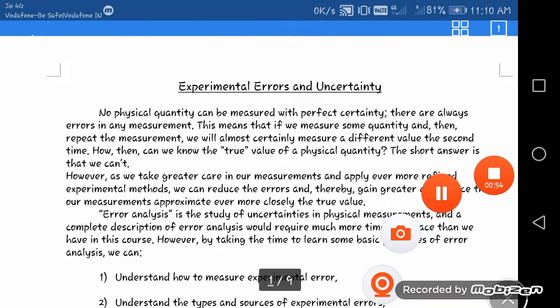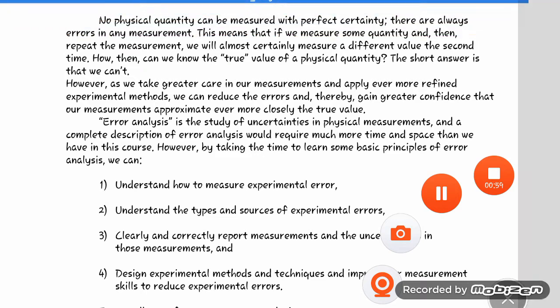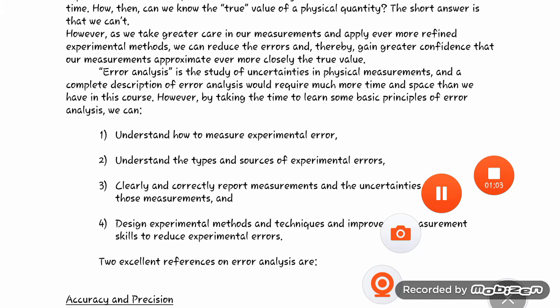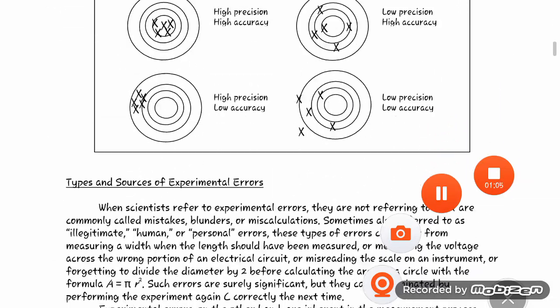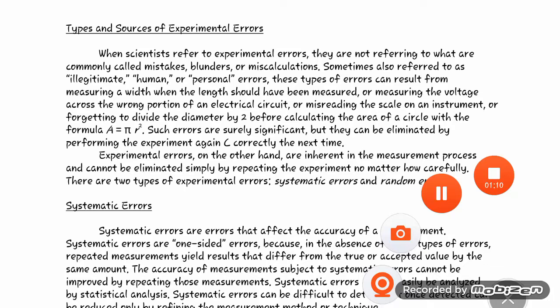In this, you must know what the error is and you must know how we analyze the error. So let's start. First is the types and sources of experimental error.